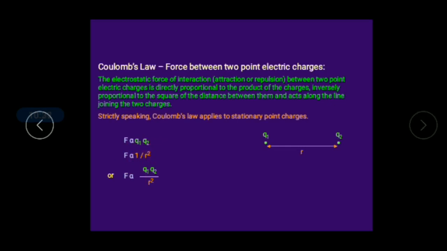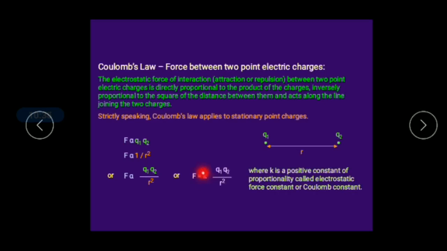So we have to give a proportionality constant, and that constant is k. Here k is a positive constant, right. Keep in mind, k is always a positive constant, or electrostatic force constant, or it is said to be Coulomb's constant, right.